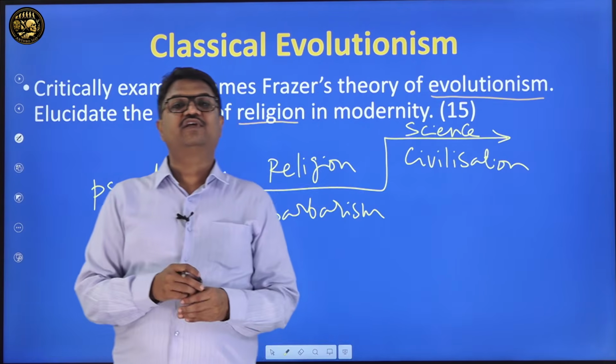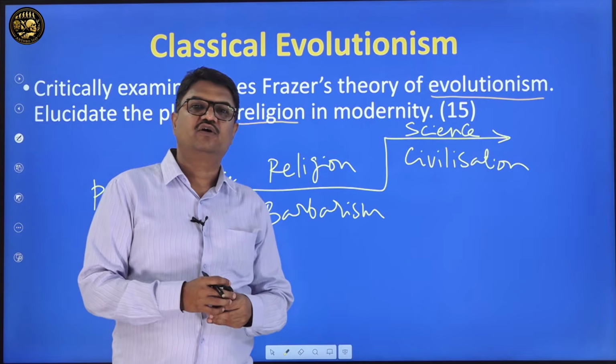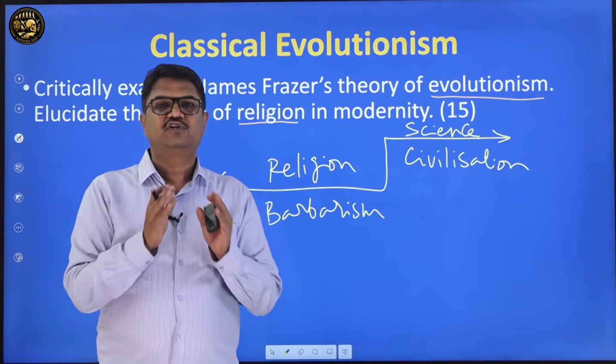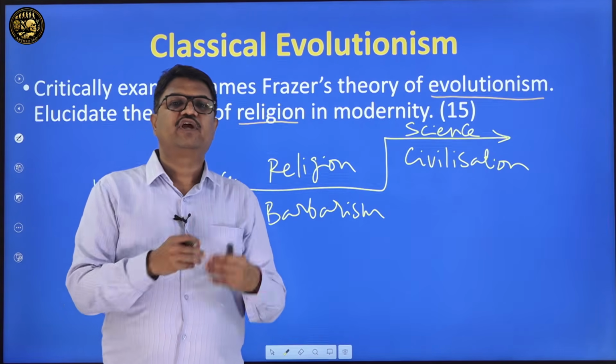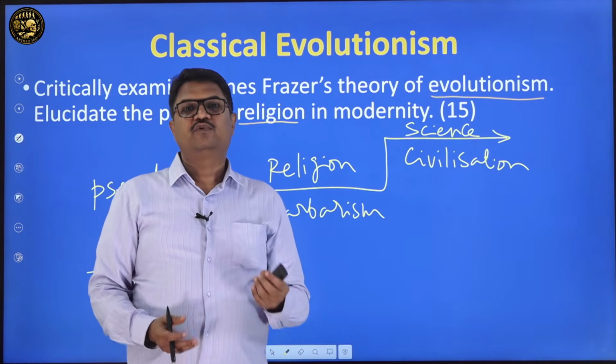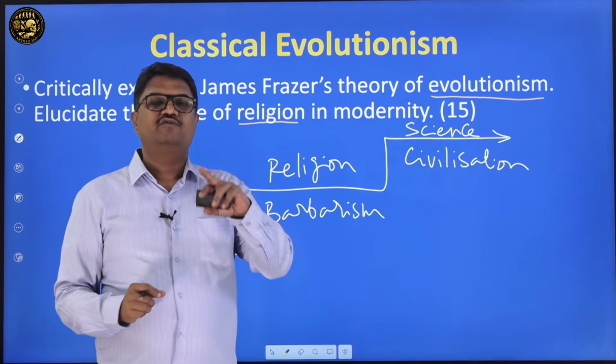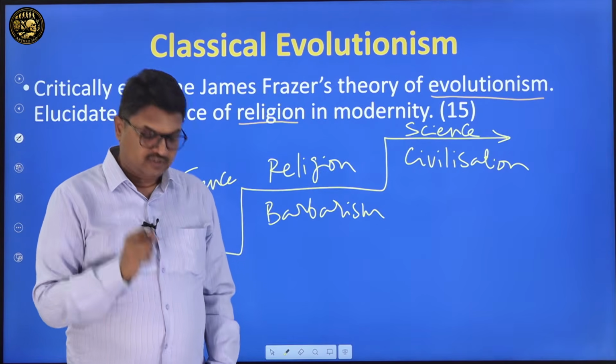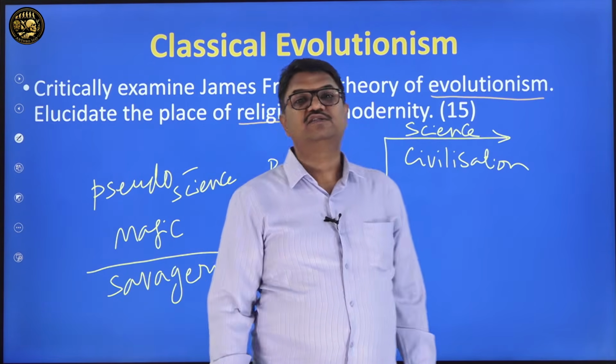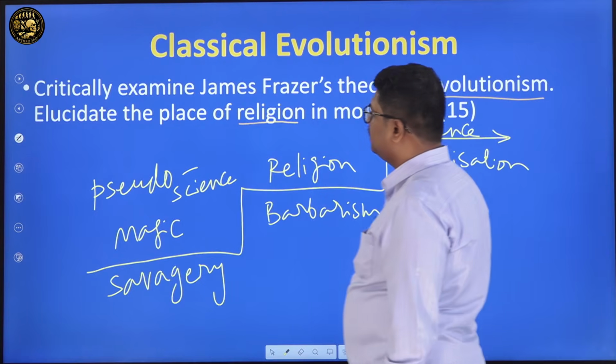So science had to be taken recourse to. Humanity believed in science to get their problems solved, and they started getting solutions from science. This is the reason why Frazer says humanity entered into science in civilization. So let's see the second part of the question now.